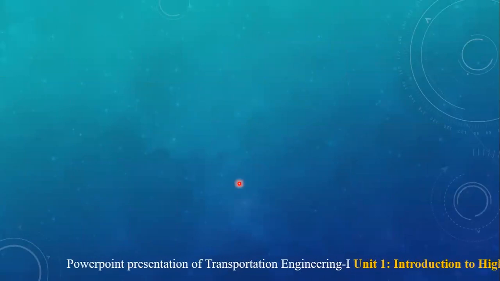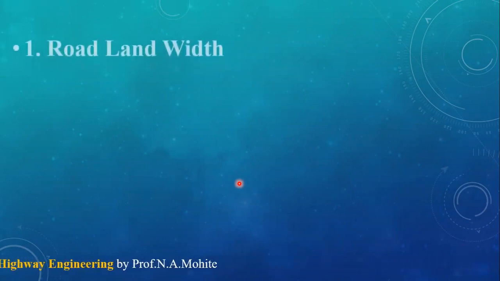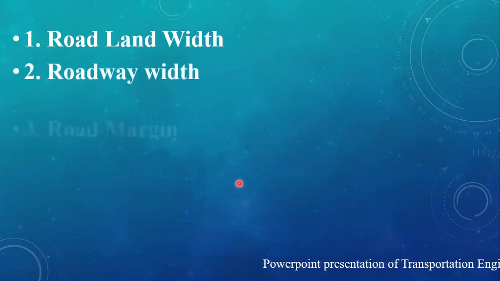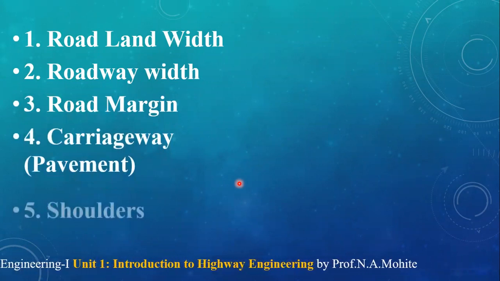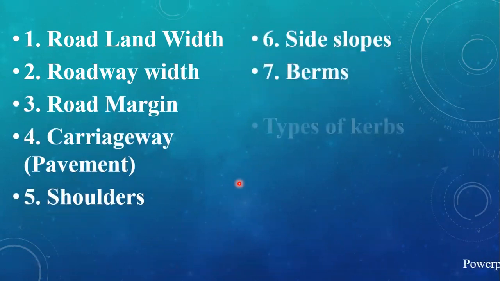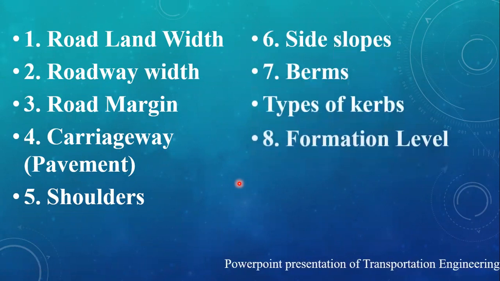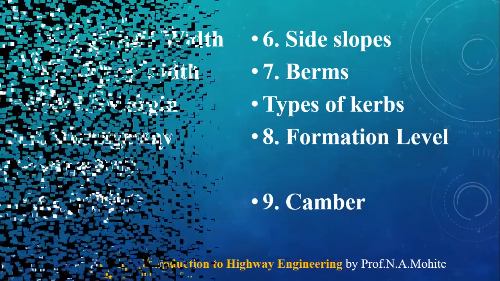So we'll discuss one by one all the terms related to the cross section. That is road land width, then roadway width, road margin, carriageway, which is also known as pavement, then shoulders. Then what do we mean by side slopes, berms, types of curbs, formation level, and camber. Okay, starting with the first,